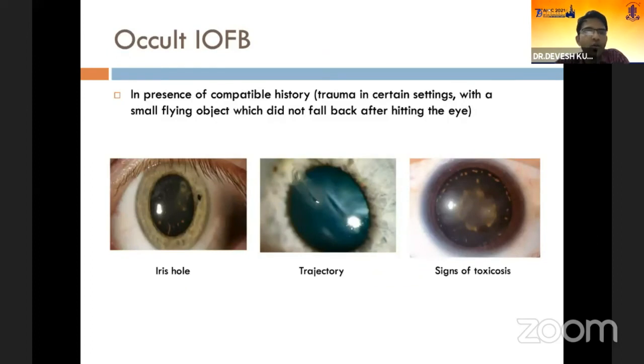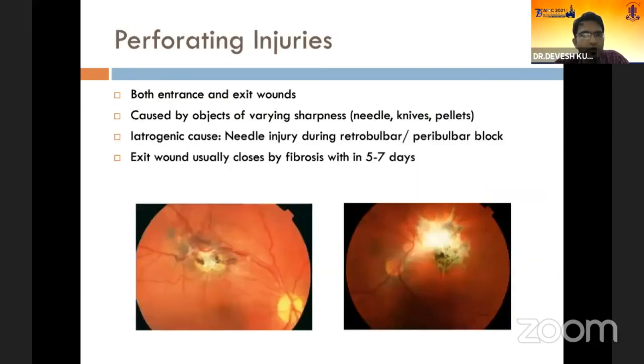Now, occult foreign bodies: sometimes the foreign bodies may not be visible to us, but there will be a compatible history, and certain pointers will be there which will point to the presence of intraocular foreign bodies, such as an iris hole or a trajectory in the ocular tissues or signs of toxicity.